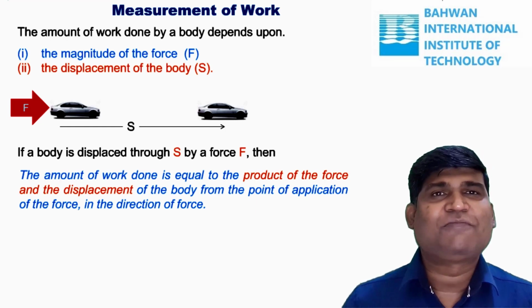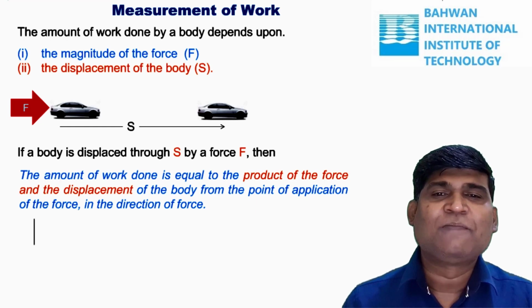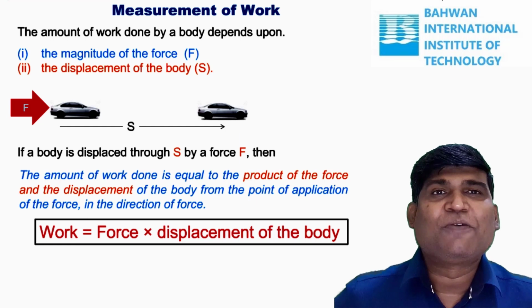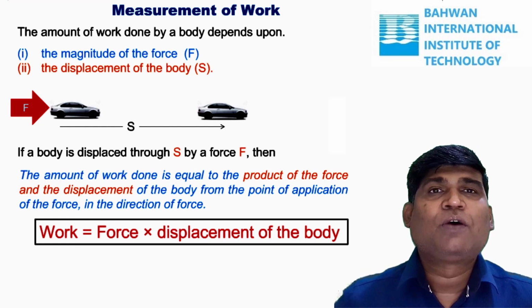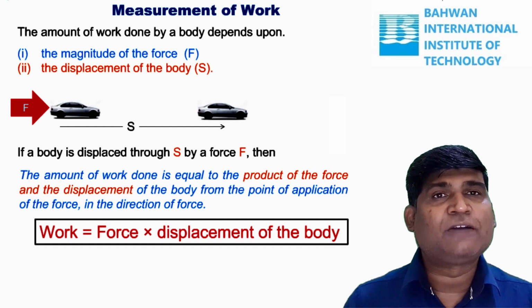It is simply the product of force and displacement. This is the definition you can easily keep in your mind: work is the product of force and displacement of the body.